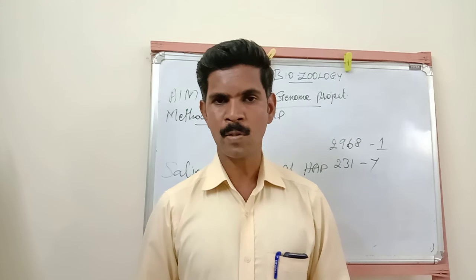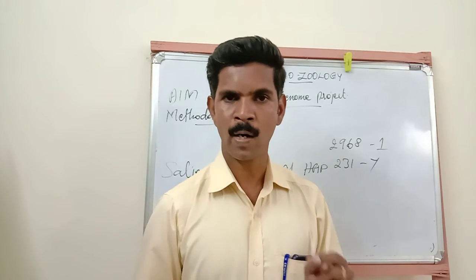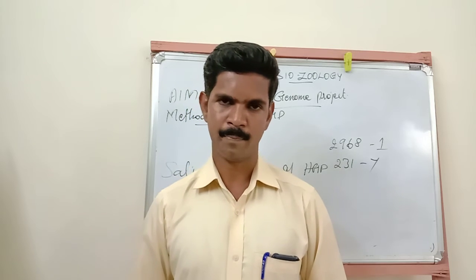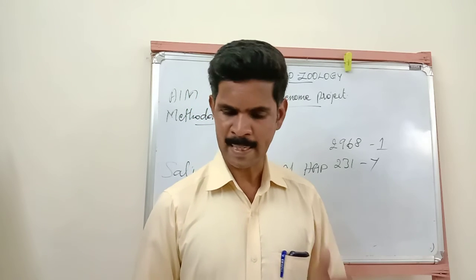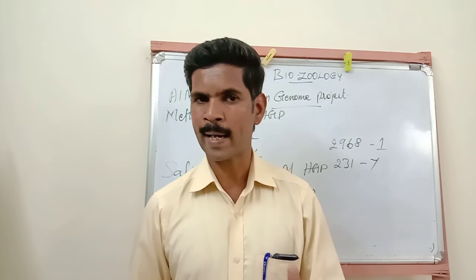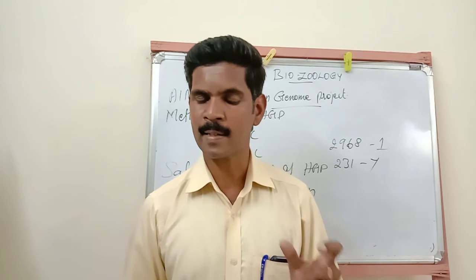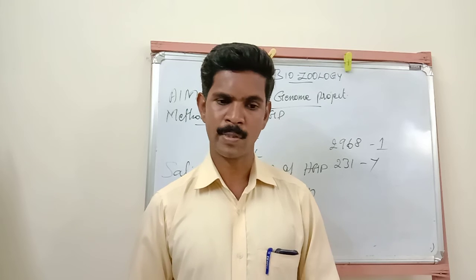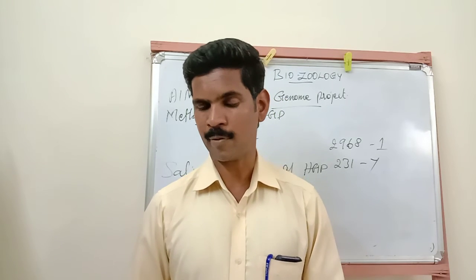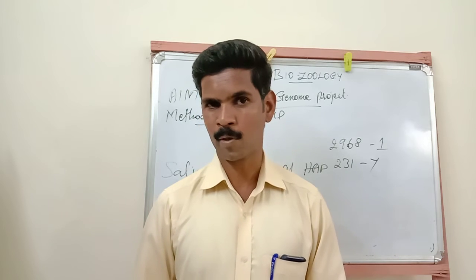The Human Genome Project is used to identify genetic abnormalities. That is the first use. The second use is that it is used to diagnose different types of genetic diseases. So genetic abnormalities and diseases can be identified with the help of the Human Genome Project.